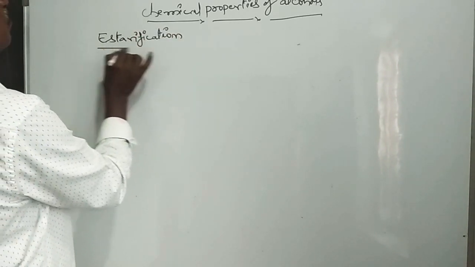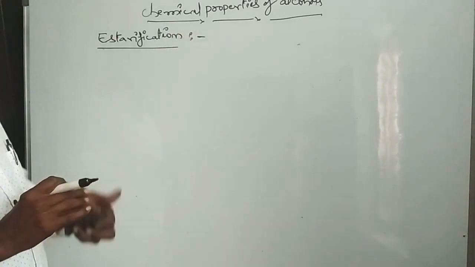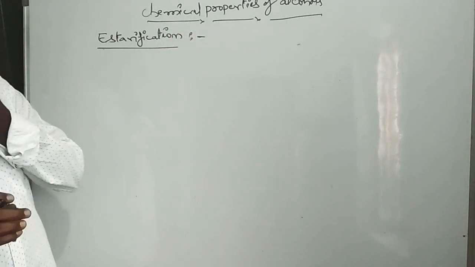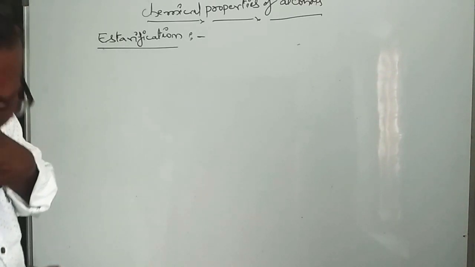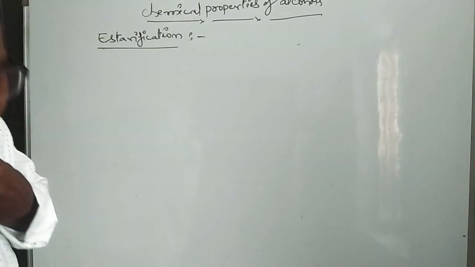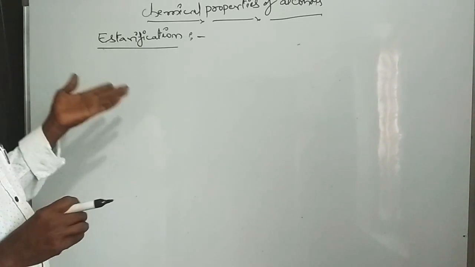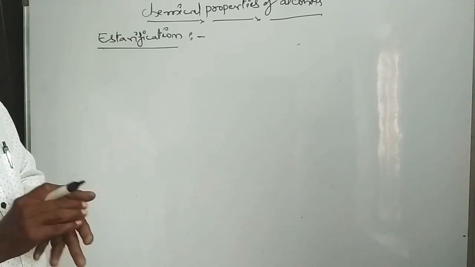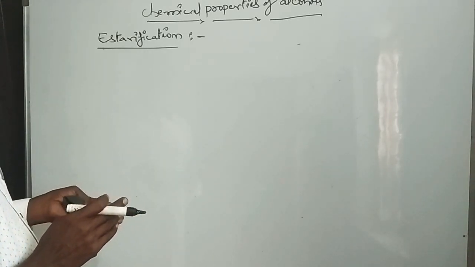Esterification means formation of esters. Alcohols react with carboxylic acids in presence of acid to form ester compounds. It is called the esterification reaction.